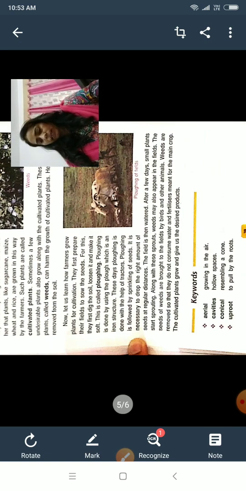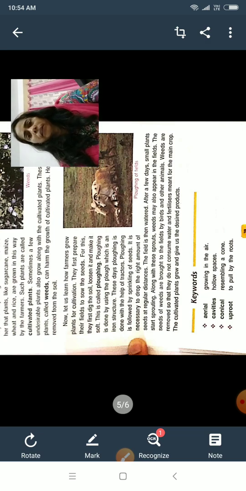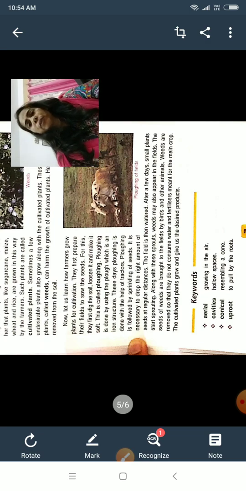The keywords are aerial, meaning growing in the air, and cavities, meaning hollow spaces, and conical, meaning resembling a cone, and uproot, to pull by the root. So you will learn these keywords and write them in your notebook.